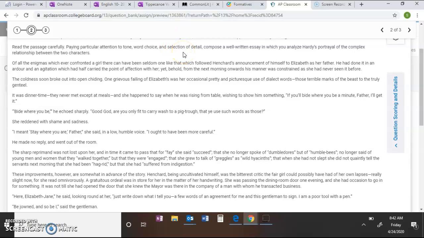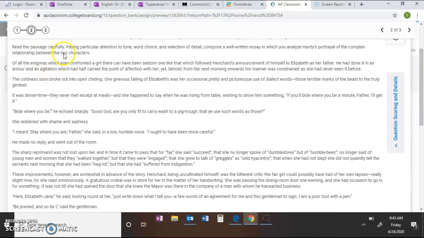Remember, as we read, it's always fair game to look at compare, contrast, imagery, symbolism, word choice. All of those things are still fair game. Those 5 things that I have you read things for every single time, okay? So let's go ahead and give this a read and see what we can figure out.